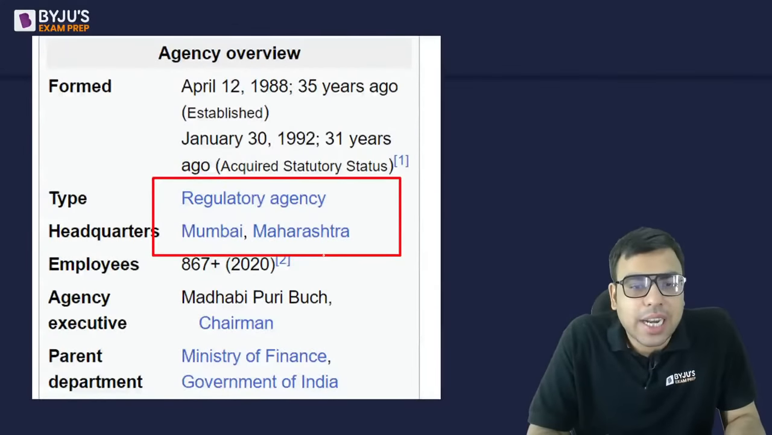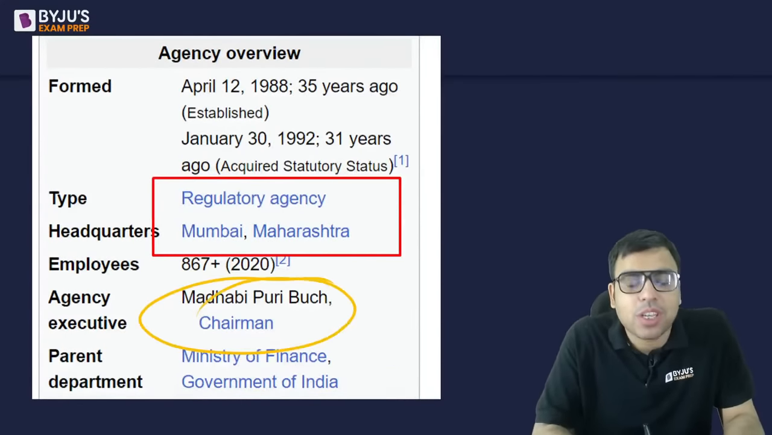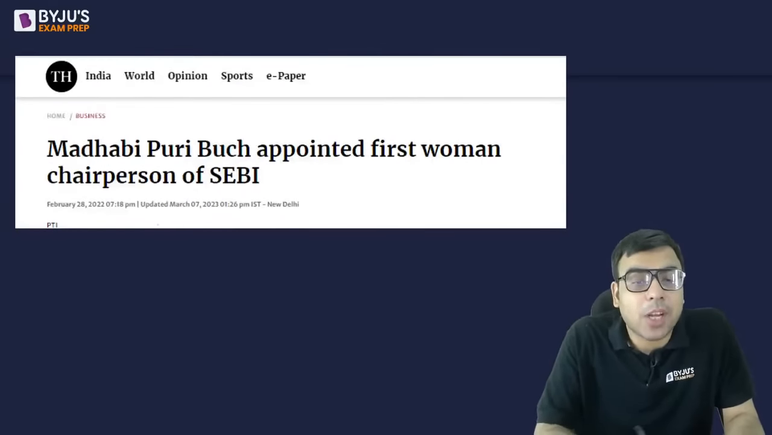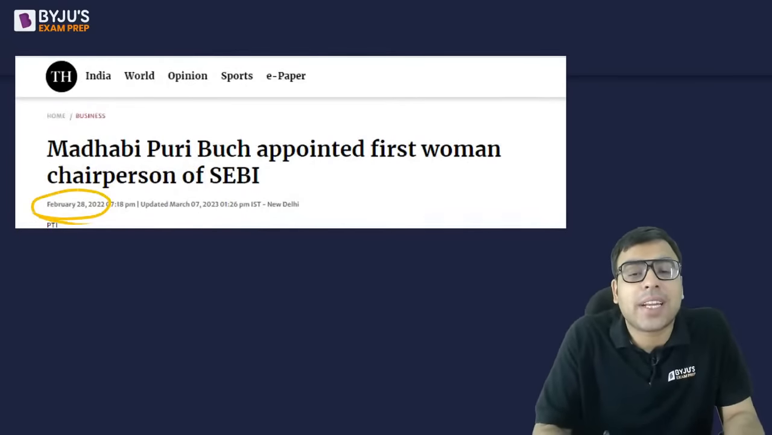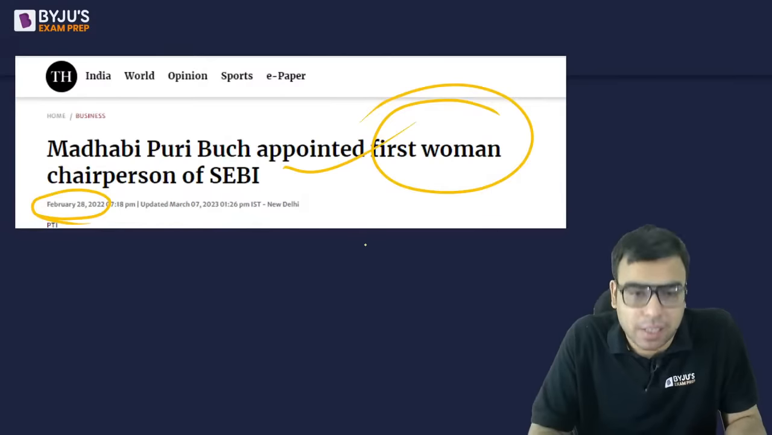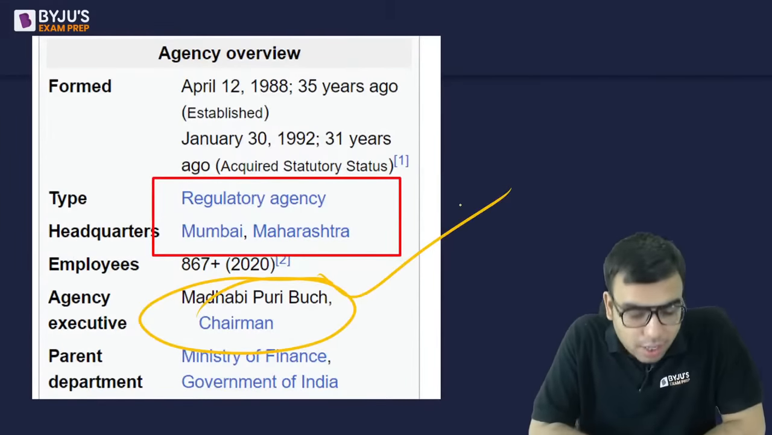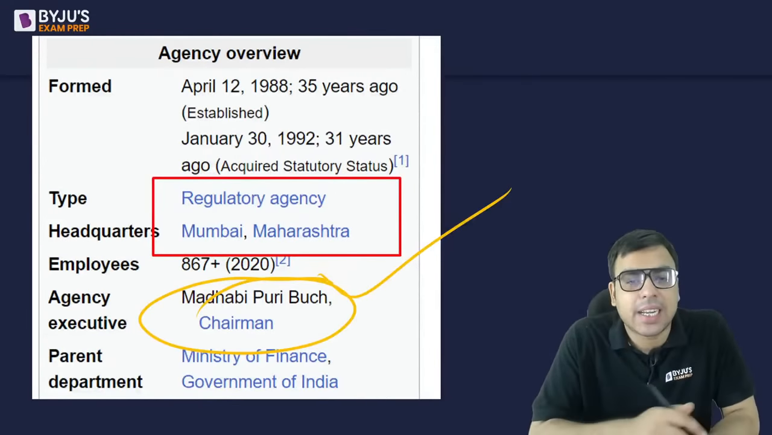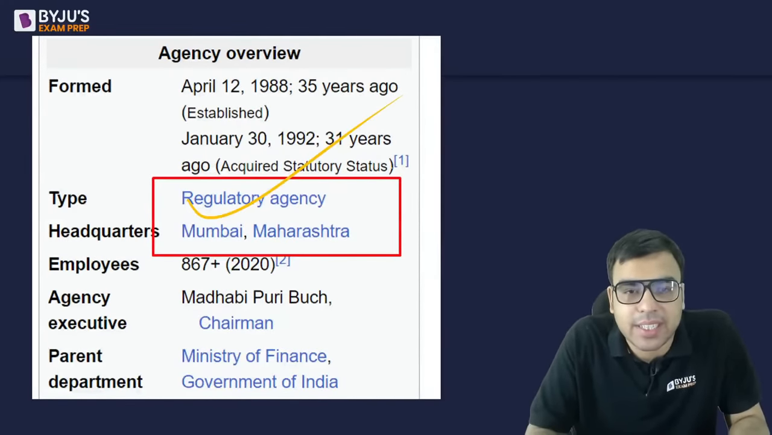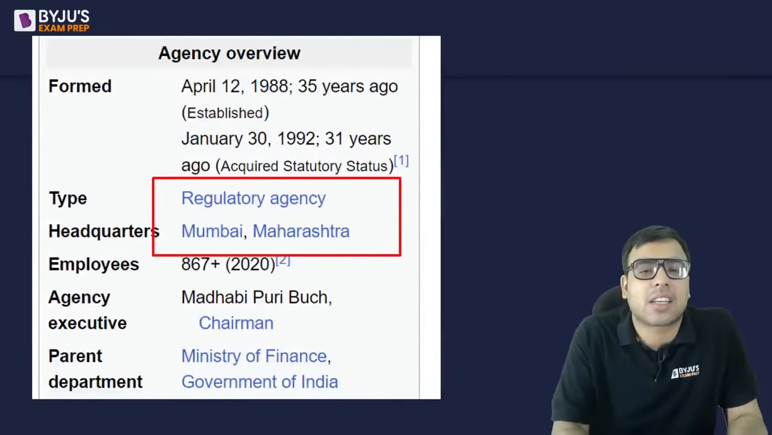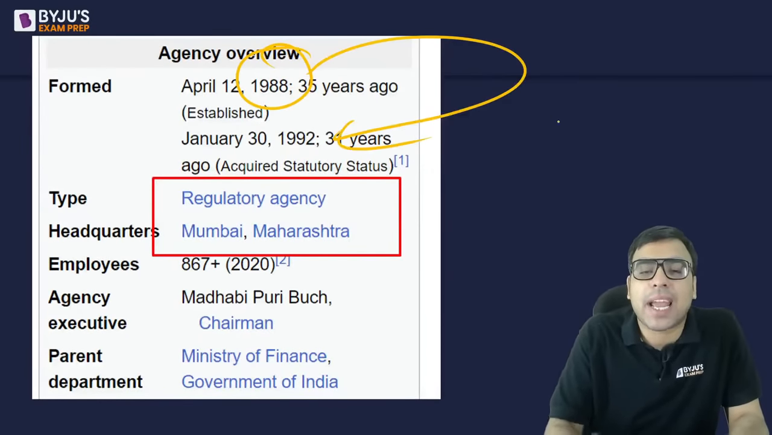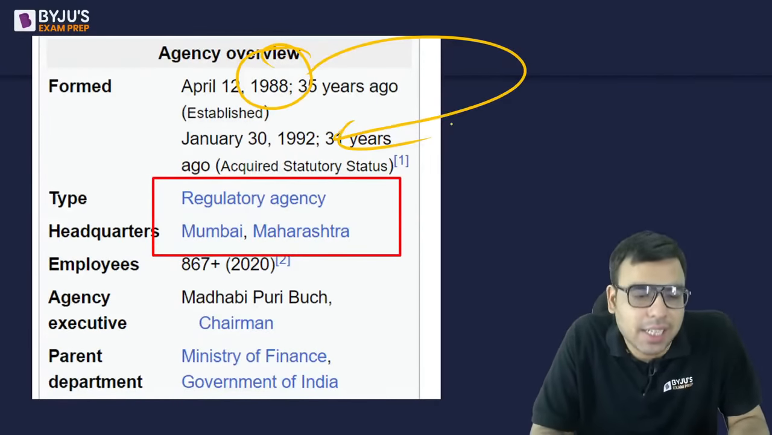Yes, so the right answer is Madhabi Puri Buch. Actually, she was famous because last year she was appointed the first woman chairperson of SEBI. Since she is the first female, you must be knowing it. Yes, many people have answered it. It is a regulatory body, its headquarters is in Mumbai, okay? Established in 88, but later on the SEBI Act was passed, so it got statutory status later on.